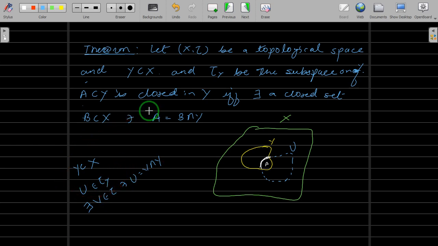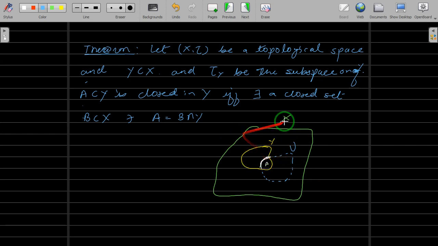Similarly, we have the result for closed sets. Let me read out the statement for you. Let X comma tau be a topological space and Y is a subset of X, and tau Y is a subspace topology. So we are dealing with a subspace topology, and in this Y we take a set A. So a set A subset of Y is closed in Y if and only if there exists a closed set B in X such that A can be written as B intersection Y, and this is how we have drawn the diagram. Yes, I have explained this for the open set in the previous video, if I am not wrong.